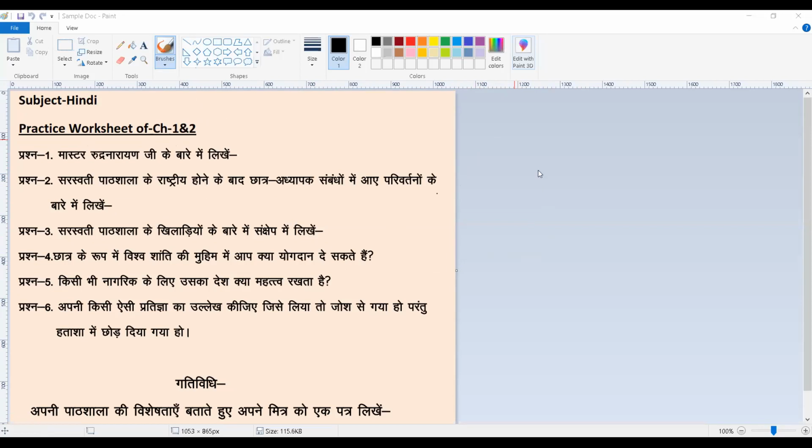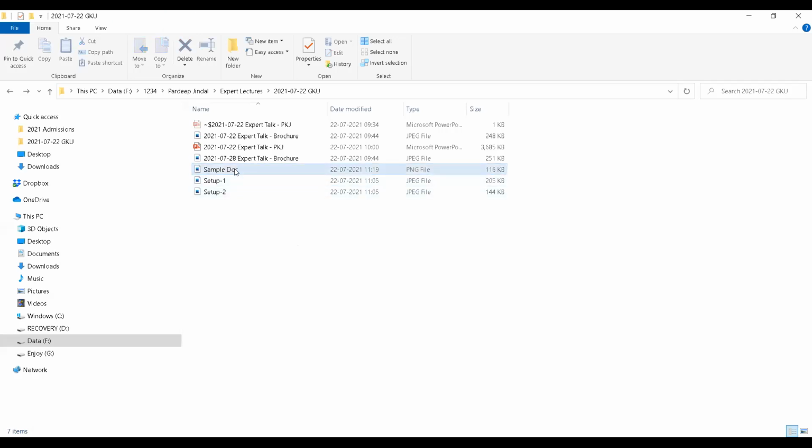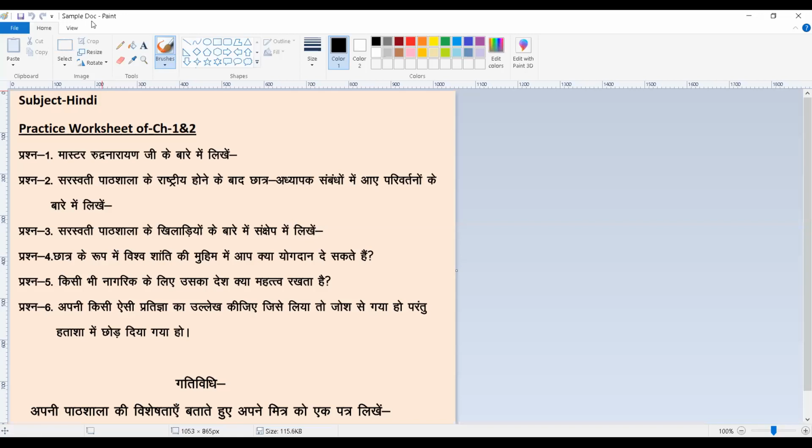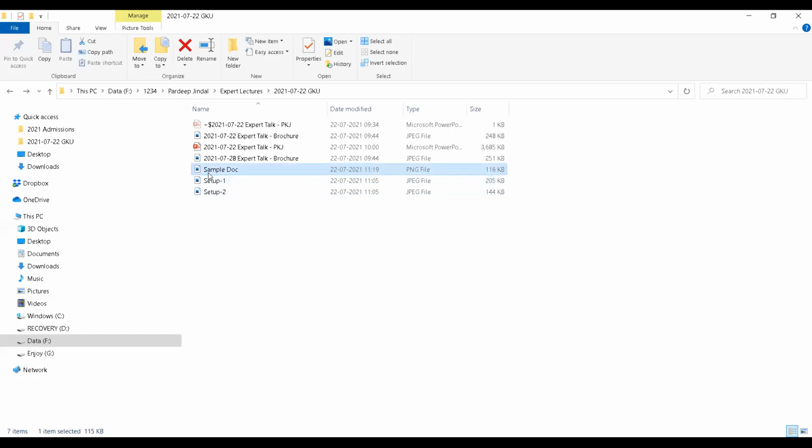Okay. So in this case, I want to get this content into digital format. Now here I cannot make any changes. So for this, I will simply go to my folder where this file is lying. This is the file sample doc. You can see here the name sample doc paint, right? So this is the file which is visible in my folder. What I need to do is simply drag this file and take it to my Google Drive.